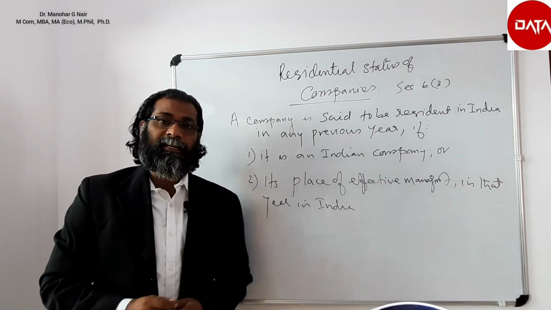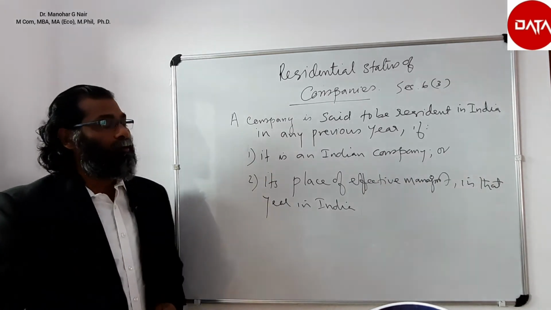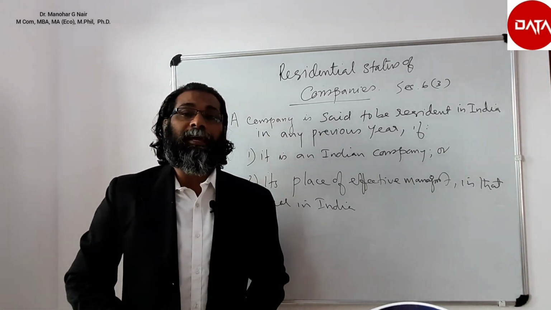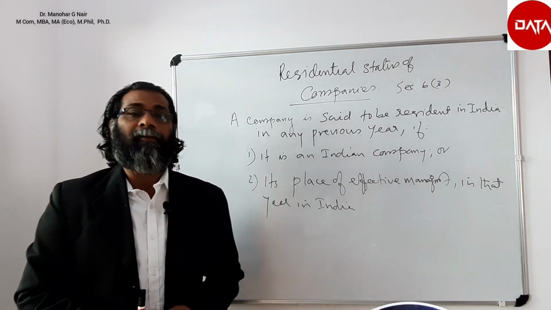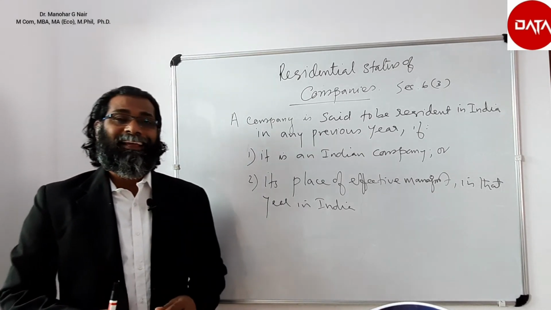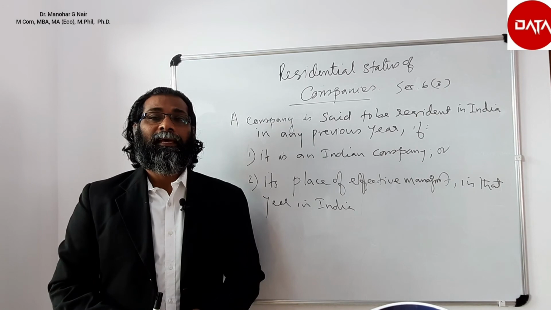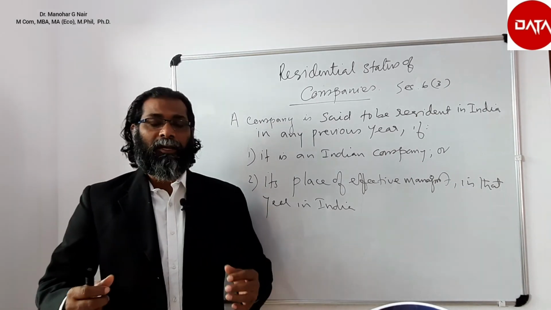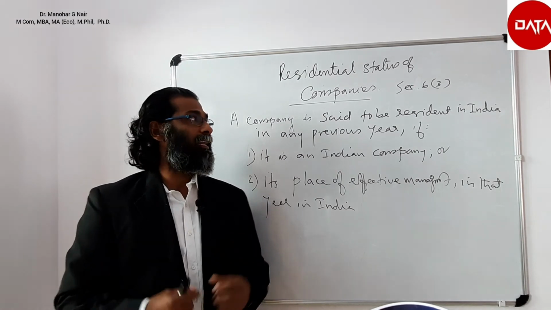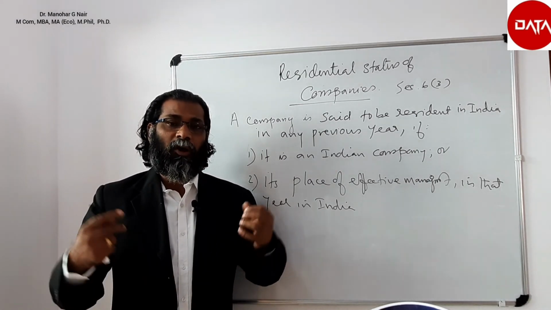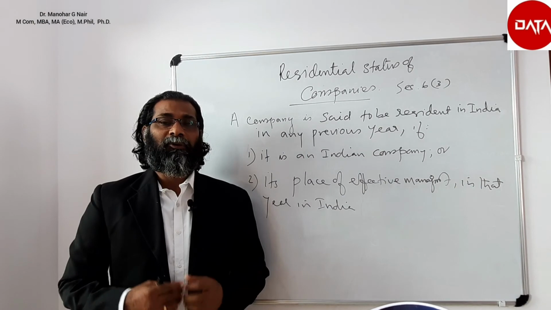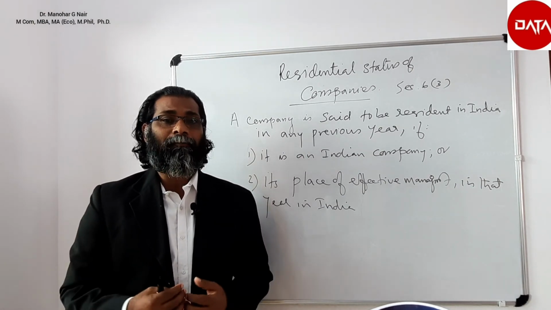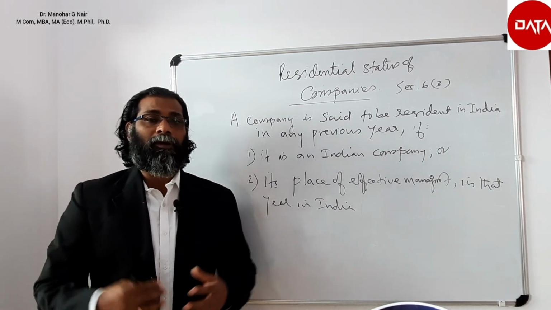The residential status of a company, according to section 6(3): to qualify a company as resident in India during any previous year, it must satisfy the following condition.